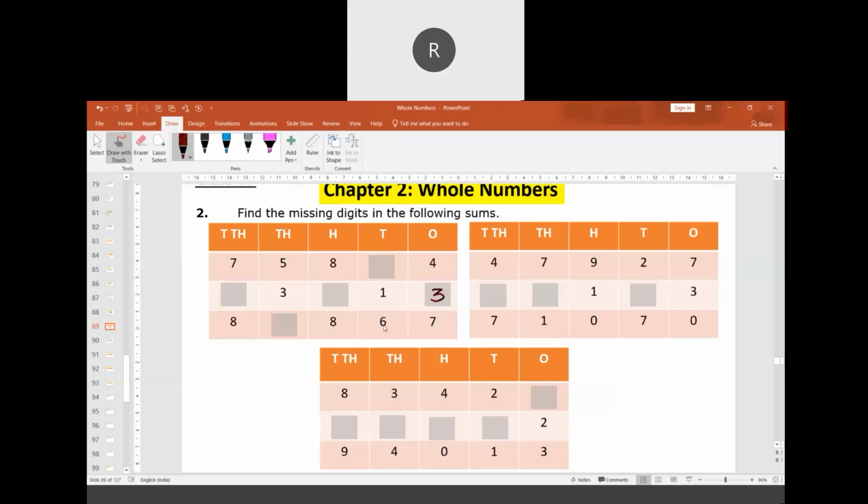Here we have to get the result as 6, so 5 has to be added. 8 plus 0 is 8. 5 plus 3 is 8. 7 plus 1 is 8. So these are the missing numbers.